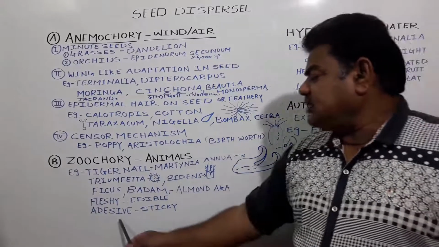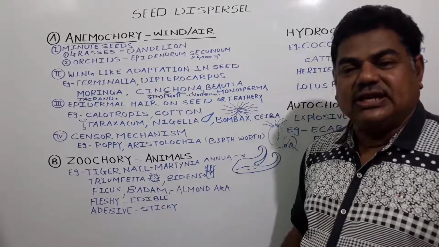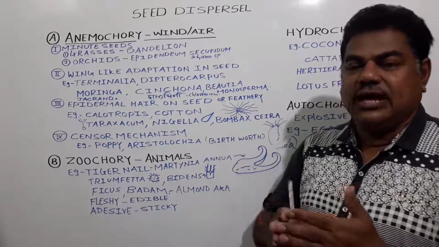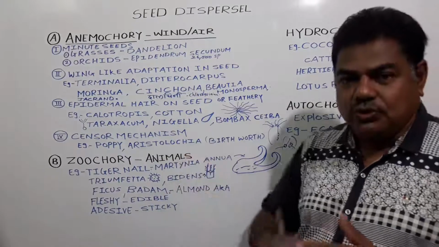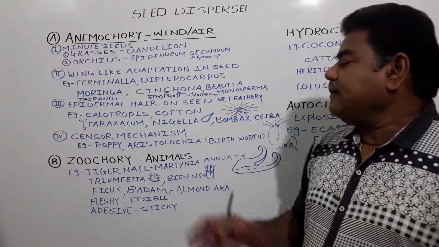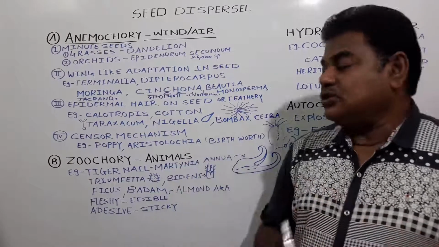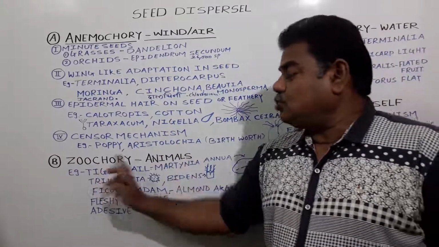Next, the fruit or the seed should be adhesive, sticky in nature, due to which it gets adhered to the animals and dispersed from one place to another. All these are adaptive characters in seeds dispersed by animals, which we call zoochory.